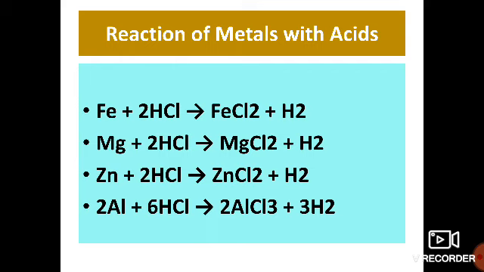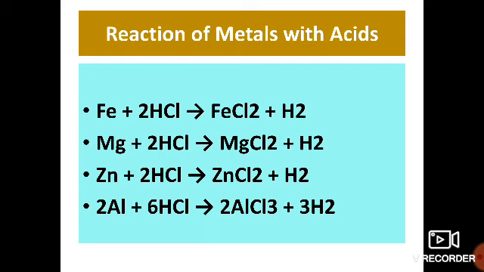In all these cases you can see that the metal reacts with hydrochloric acid and produces the respective chloride, the respective salt. In the first case, iron reacts with hydrochloric acid and produces ferrous chloride.